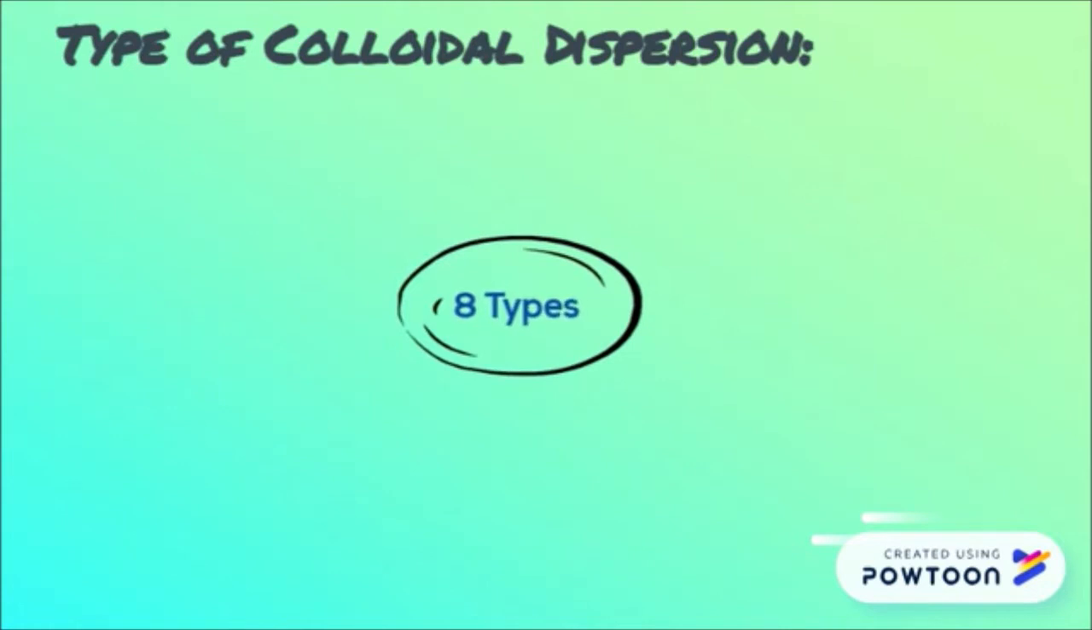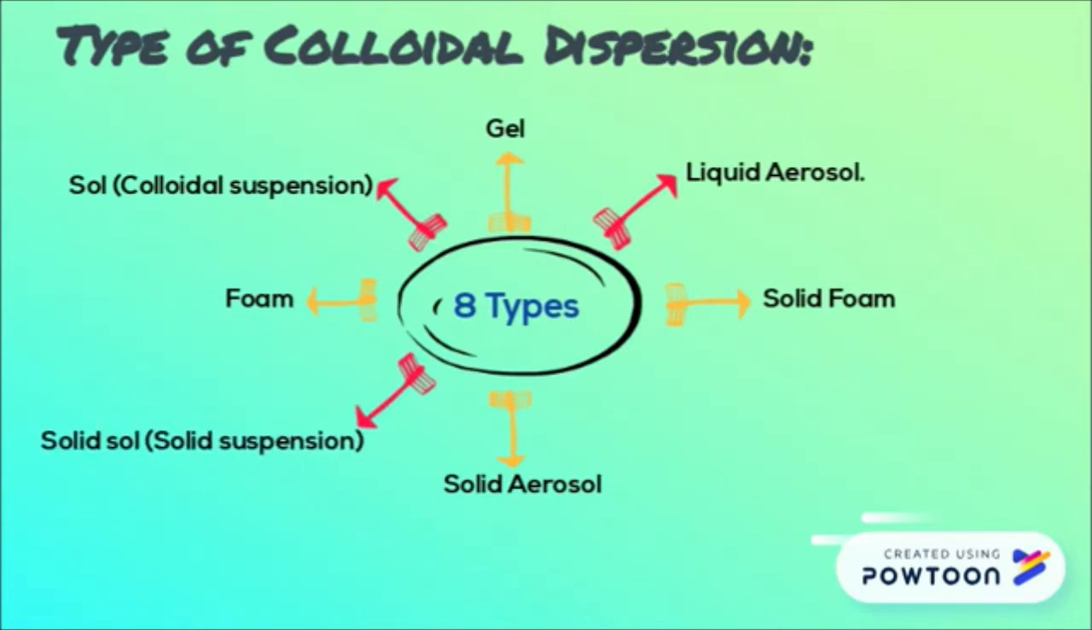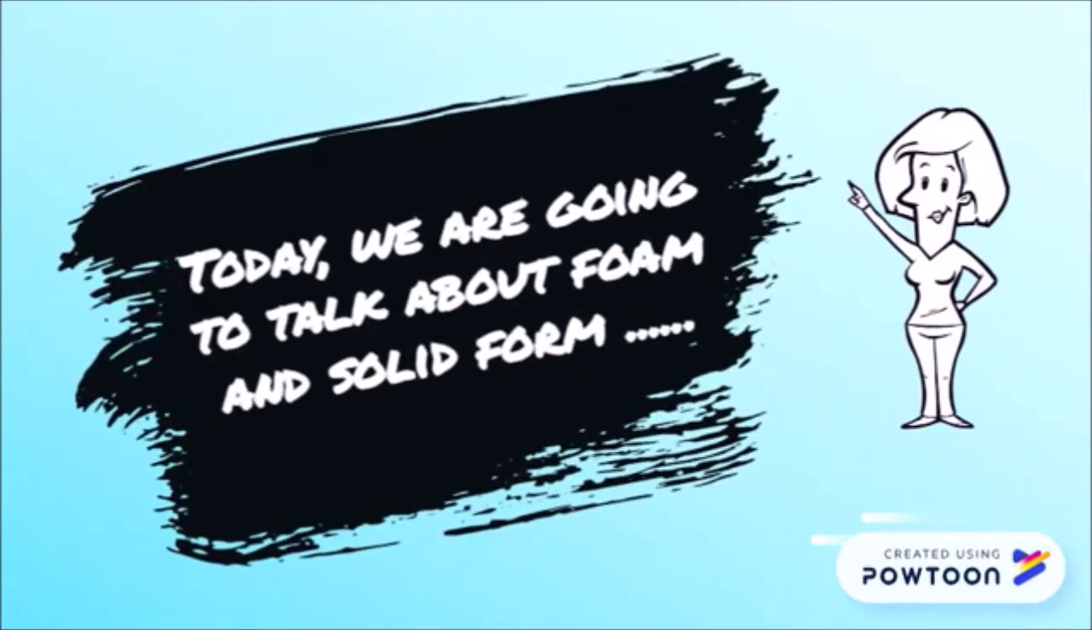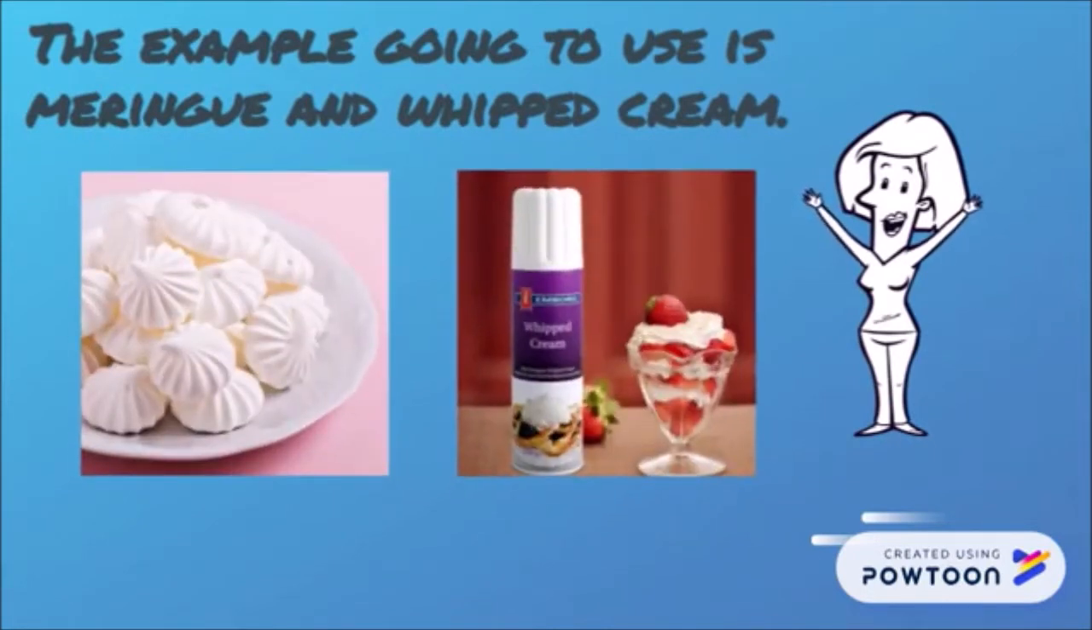There is total 8 types of colloidal dispersion, which is foam, solid aerosol, solid foam, gel, sol, which is colloidal suspension, liquid aerosol, solid sol, which is solid suspension, and also emulsion. Today, we are going to talk about foam and solid foam. So, the example going to use is meringue and whipped cream.